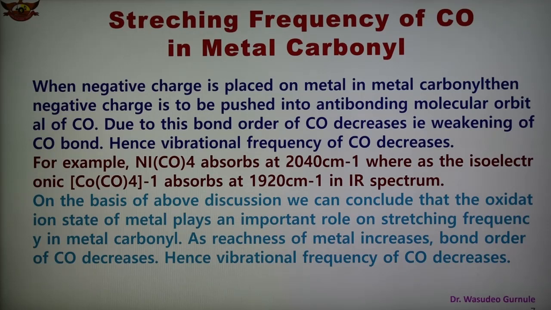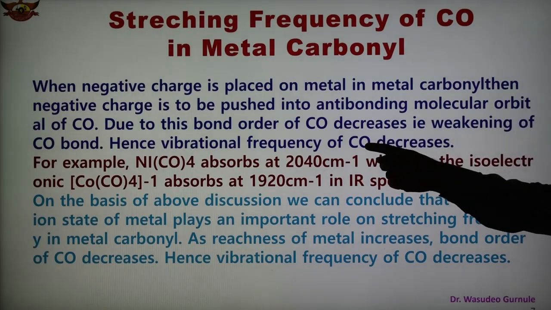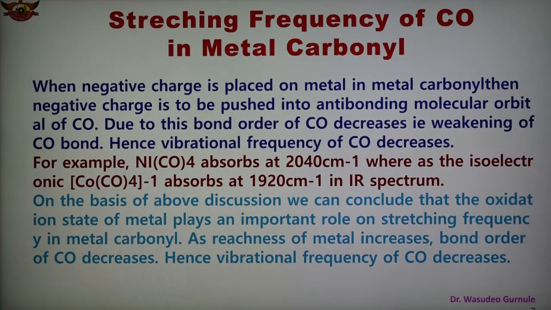When negative charge is placed on the metal in a metal carbonyl, the negative charge is pushed into the antibonding molecular orbital of CO, and because of that the bond order of CO decreases. A decrease of bond order means weakening of the CO bond, and hence the vibrational frequency of CO further decreases.